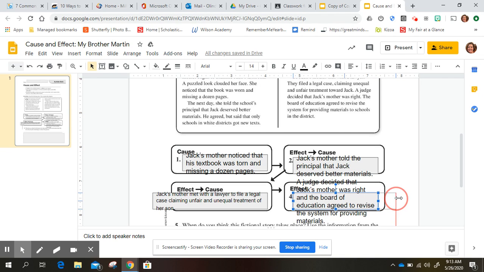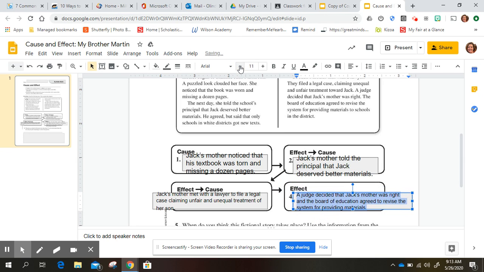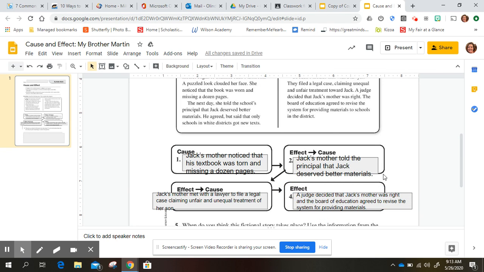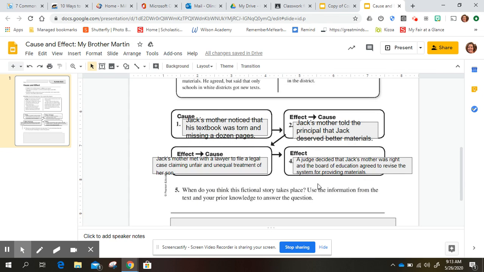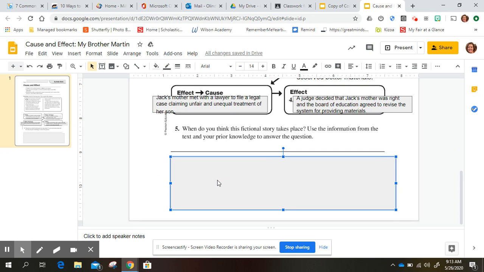So I took the cause and effect one from each paragraph. And let's just make these words a bit smaller so you can see them. There we go. All right. And then it says, when do you think this fictional story takes place? Use the information from the text and your prior knowledge to answer the question. So most of you probably realize that this story most likely takes place during the Civil Rights Movement.